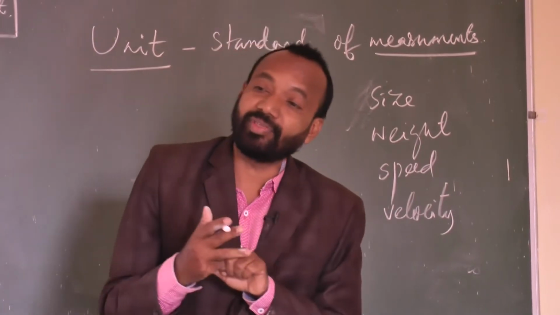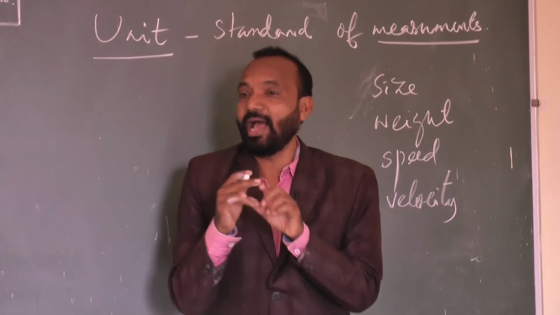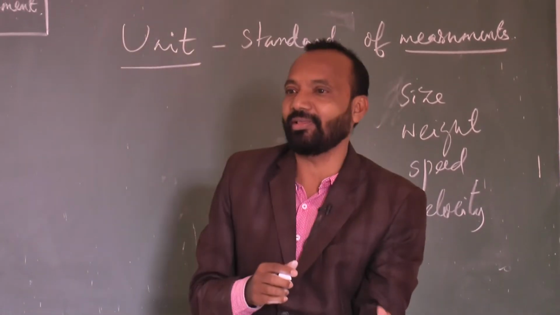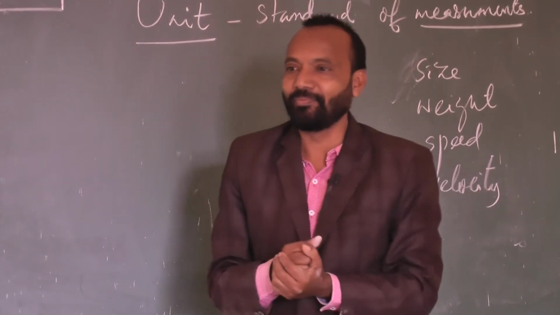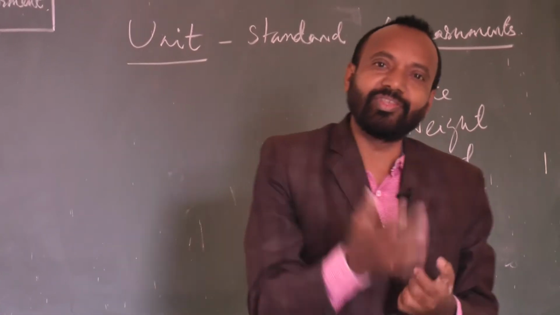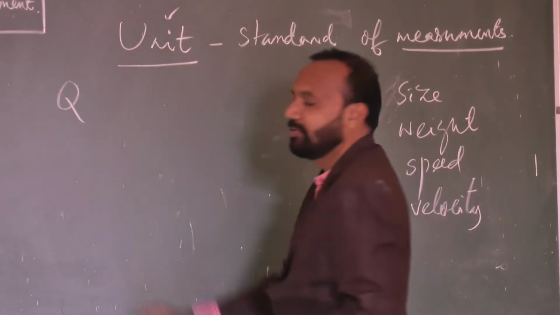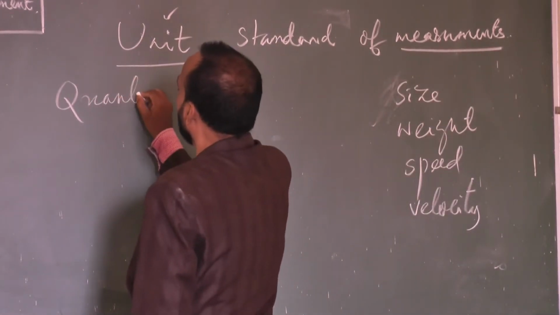I can measure everything. I can measure the pressure of the air, the density of the body, the electric current passing through it, the lightning falling, the size of the raindrops falling during the rain time. I can measure anything. That is why, before going to think about the unit, let me discuss the quantity.